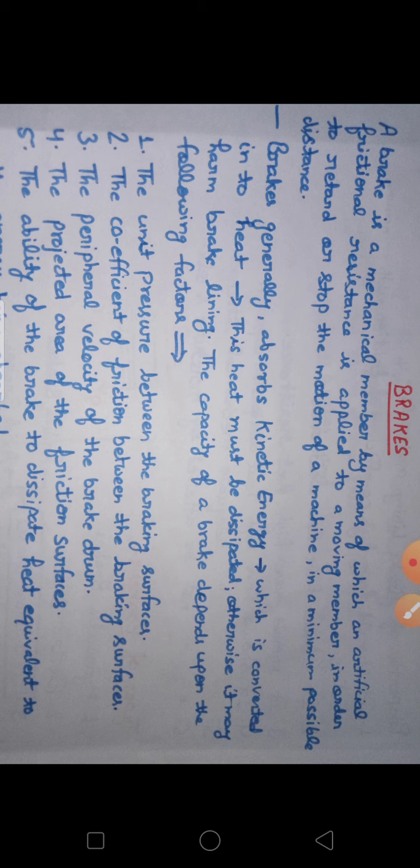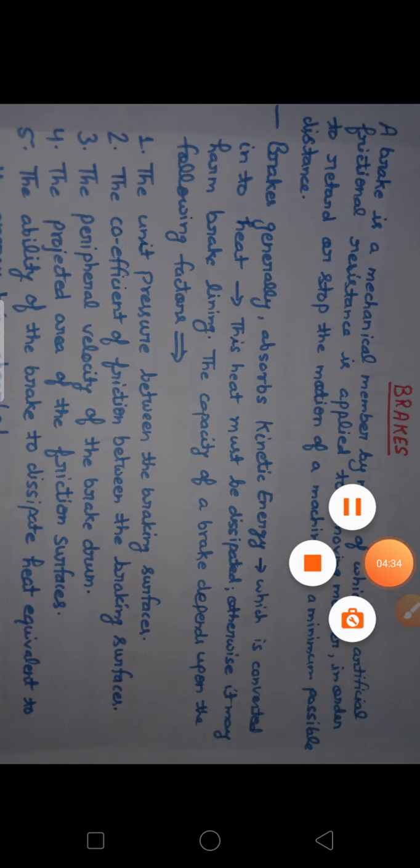If you apply the brake continuously, they will absorb heat, and if they can't dissipate it, after some time the temperature will rise, and we know that due to a rise in temperature the ductility increases, so the mechanical strength of these two bodies may be reduced. That may be a problem. The other problem is that if mechanical strength is reduced, braking capacity will be reduced. So there may be different types of problems if we don't manage this heat.